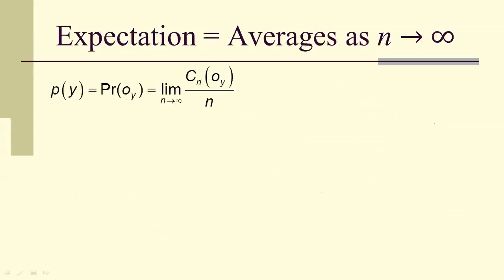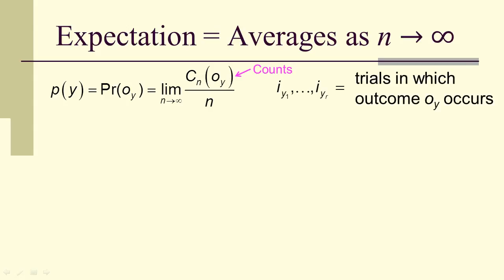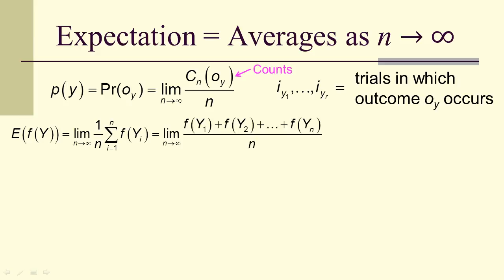Now let me remind you of some things. So how to define a probability. Remember, these are the counts, C sub n of O sub y, the number of times that outcome y occurs in n trials. I'm going to use some notation in just a minute. I sub y sub 1 up to I sub y sub r means that there are r trials in which outcome O sub y occurs. So let's look at the expected value of f of y. This is a limit of average values of f of y sub i. And I'm going to write it expanded like this. That's what the summation notation means.